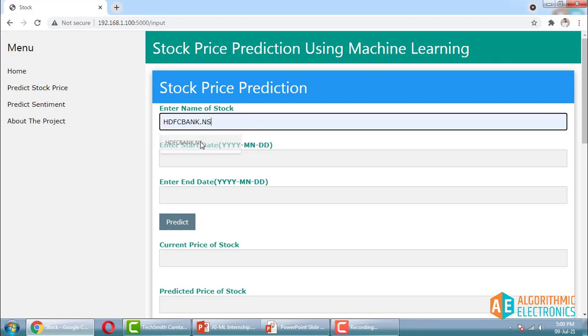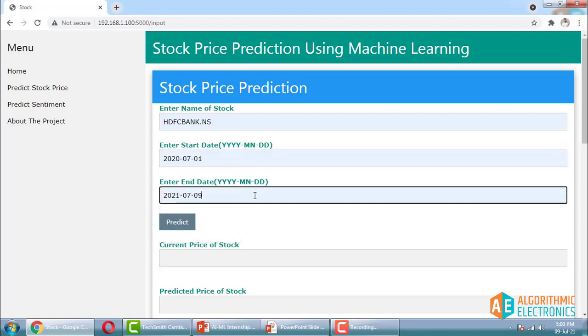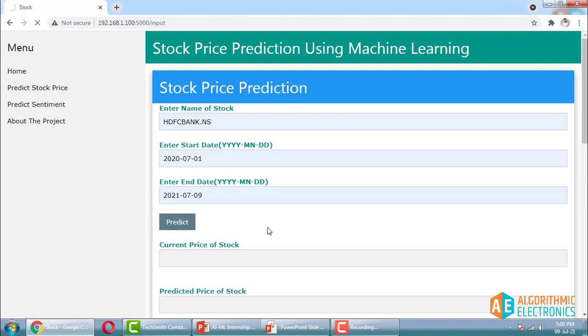Here you have to provide the name of the stock which you want to predict the price for. I'm using HDFC Bank, and as it is an Indian stock, you will apply .NS after the name of that stock, and the start date for the historic data you will provide over here. I'm mentioning 2020 July 1, and the end date I'll provide 2021 July 9, and then I'll predict the price of this particular stock.